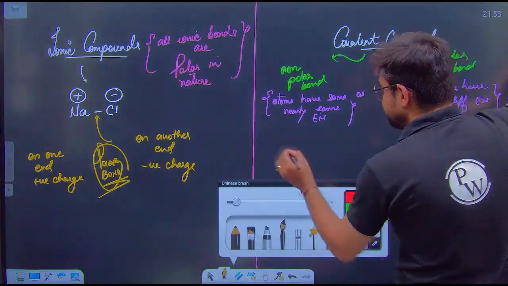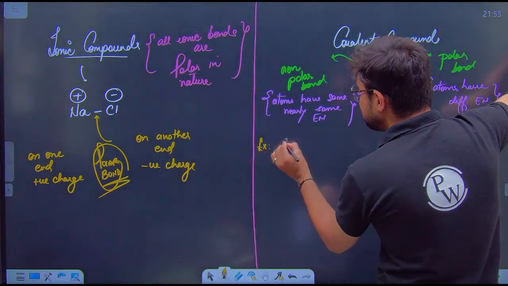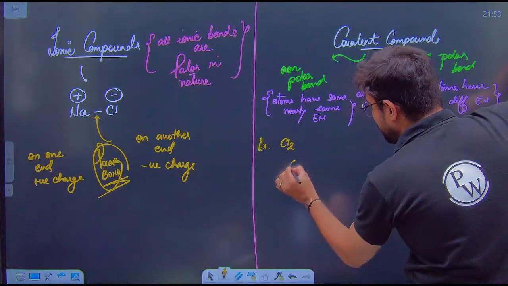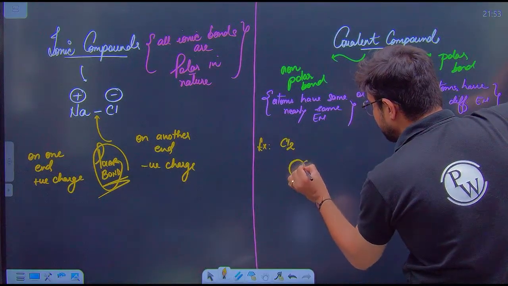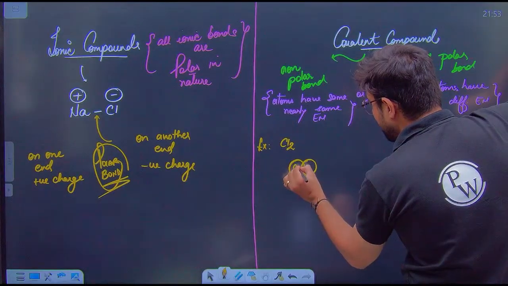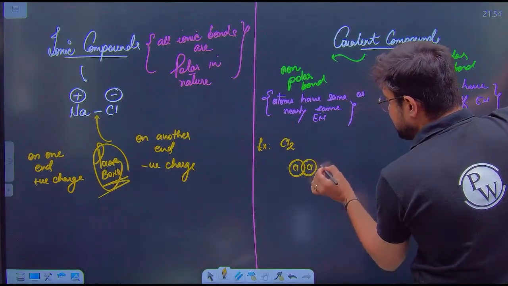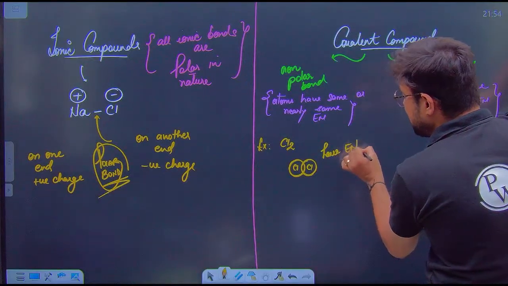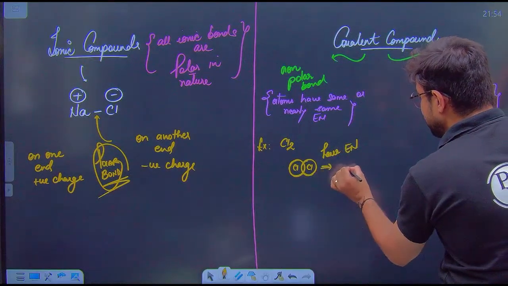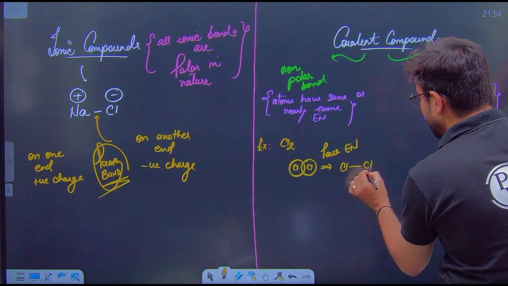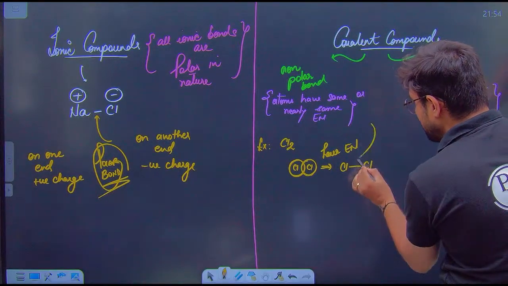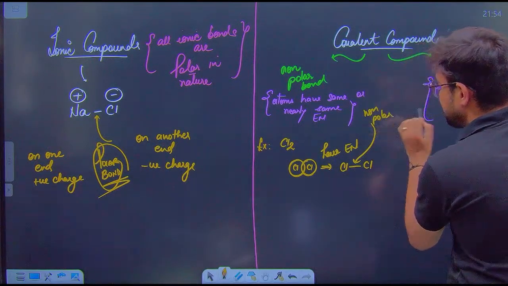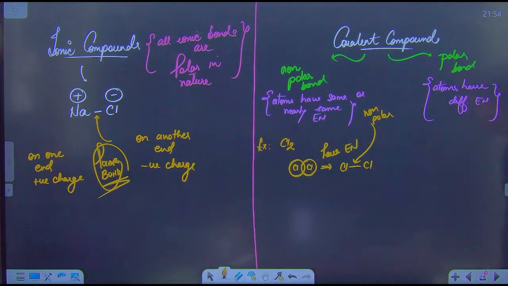Let's say I have Cl2 molecule with me. Now if you have Cl2 molecule, then both the atoms of chlorine have same electronegativity. So therefore this chlorine-chlorine bond is actually non-polar in nature. Are you getting this point, guys?